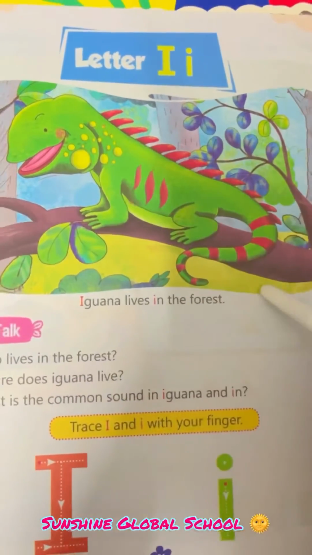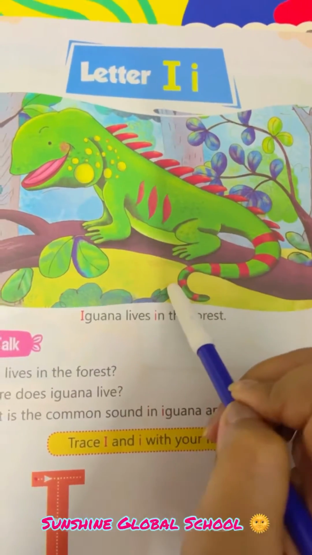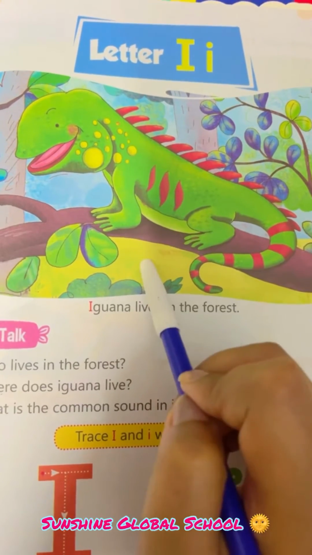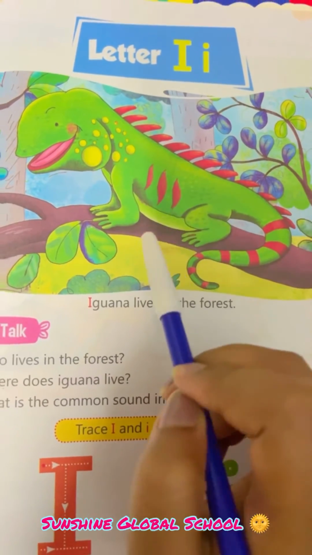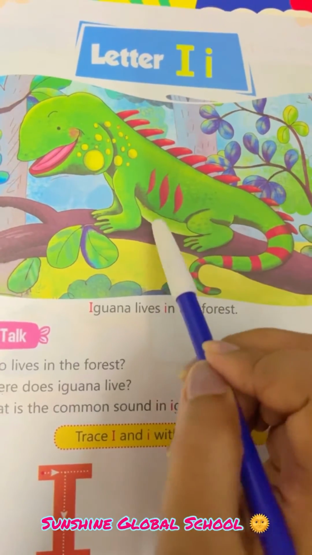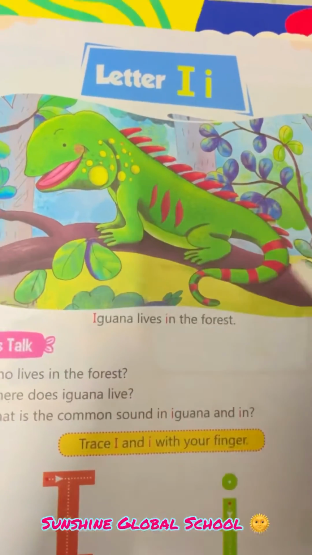Oh my God, look at here. कितना beautiful सा है. क्या है ये है iguana. What is his name? His name is iguana. Repeat after me. His name is iguana. Iguana. His name is iguana.